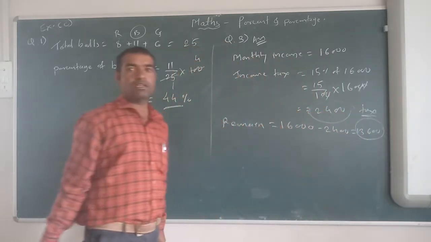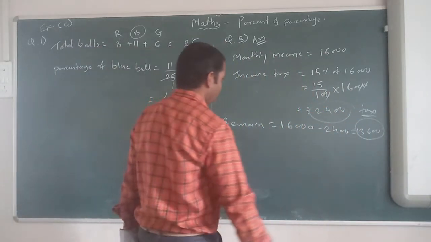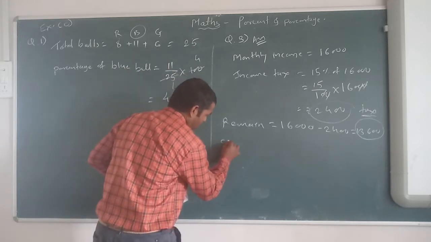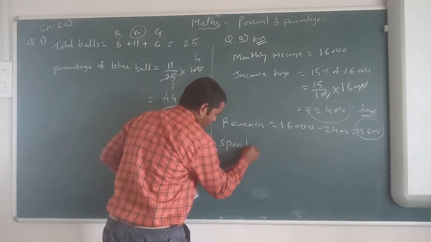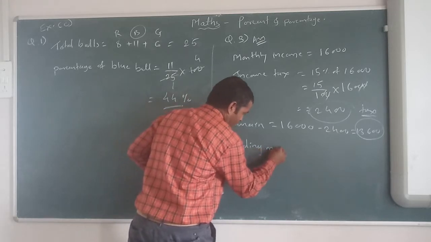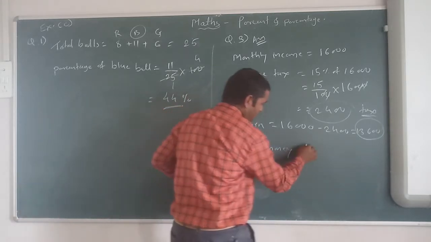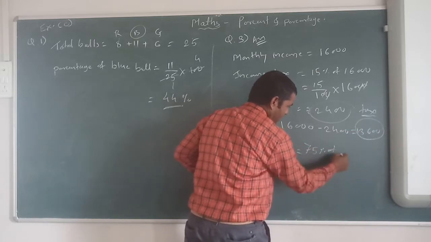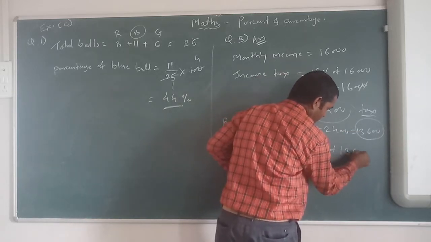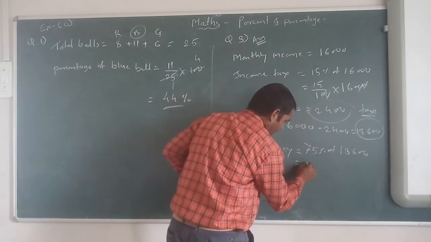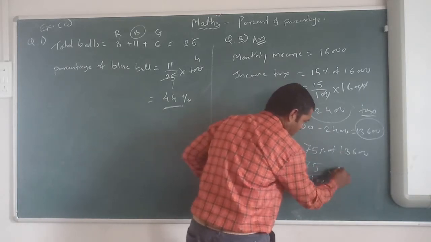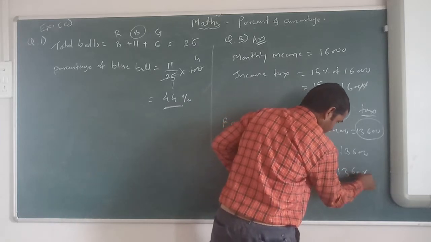Out of that, he is spending 75%. That means the spent money is 75% of this remaining 13,600, which is 75 upon 100 into 13,600.